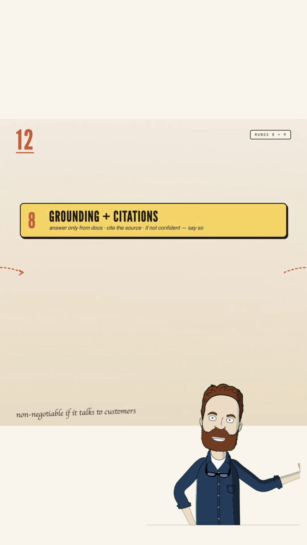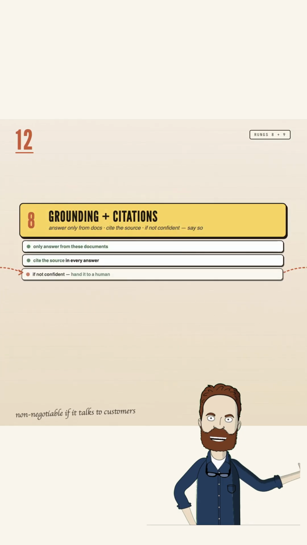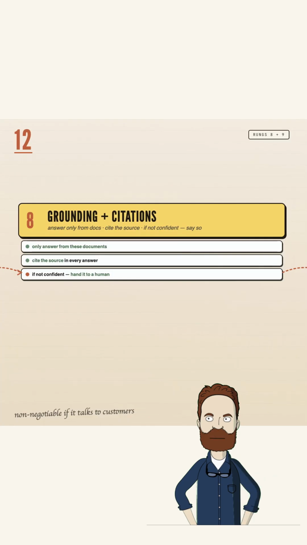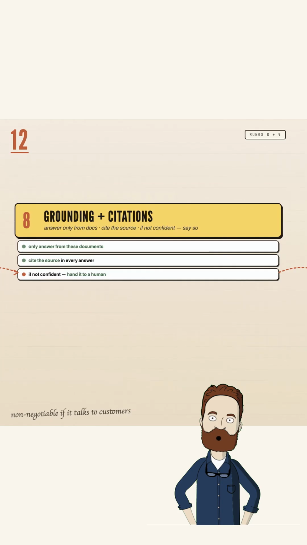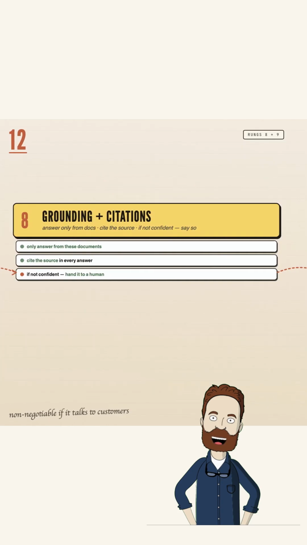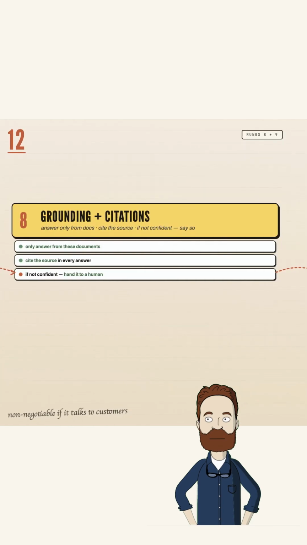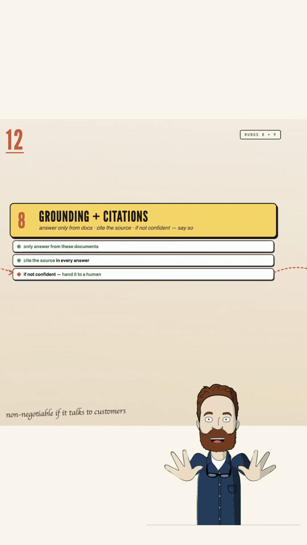8. Ground it and let it refuse. Tell the AI, only answer from these documents, cite the source, and if you're not confident, don't guess. Say you're not sure, and hand it to a human. That one rule turns a silent, confident lie into a safe, let me connect you to someone. If this thing is talking to customers, this rung is non-negotiable.